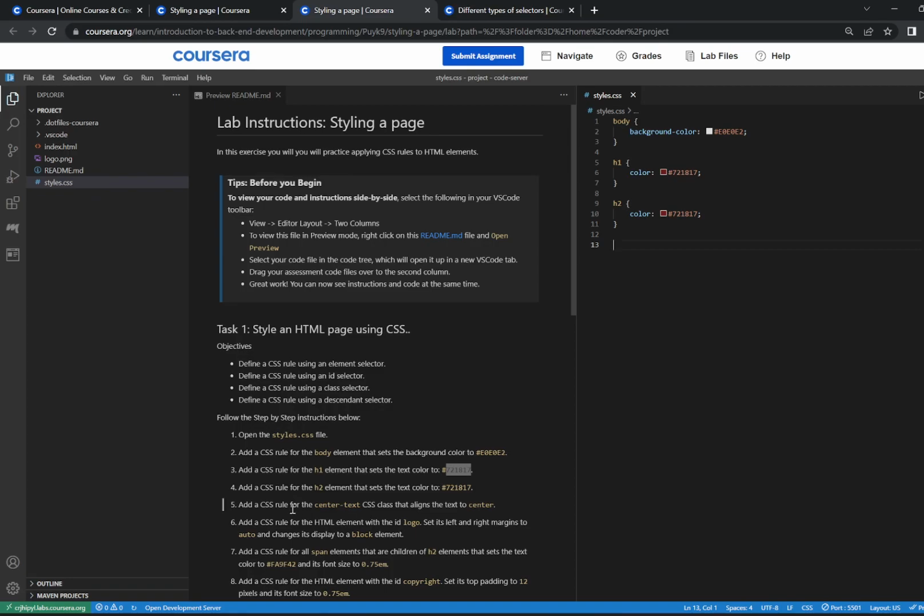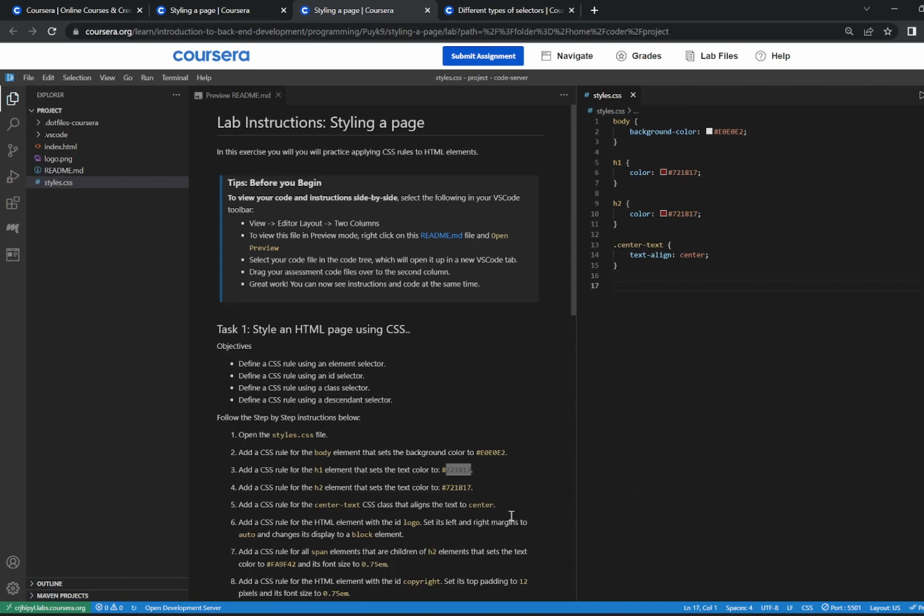Alright, and then for step number 5, we're going to be adding a CSS rule for the center text CSS class, that aligns the text to center. With this one, it is a little bit different since we are working with a CSS class. We're going to be starting off with a period first, and then the name of the CSS class, or the name of the class. So it's going to be center text. And then in order to align the text, we're going to use the keyword text align, and we're setting that to center. And that's completed for that step.